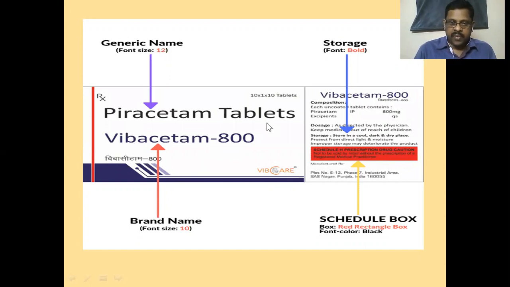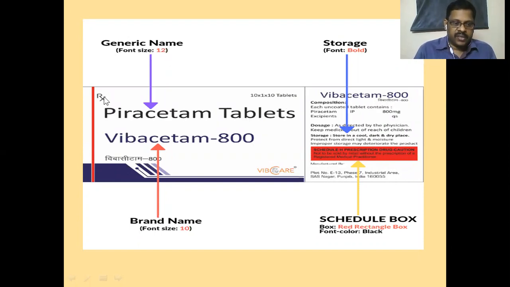medicine's name, and this is the dosage form. This is the pack size. 10 tablets are packed in one strip. Like that, 10 strips are packed in one box. 10 into 1 into 10 tablets.